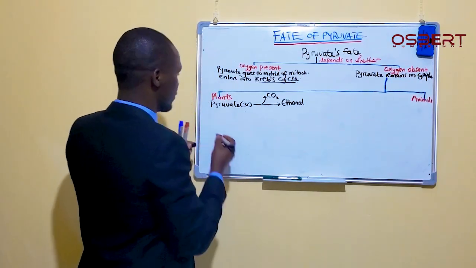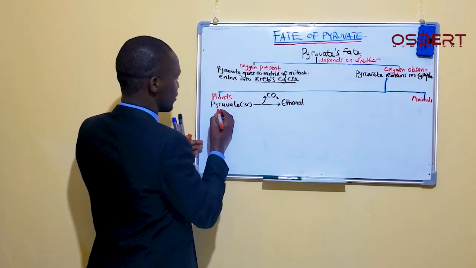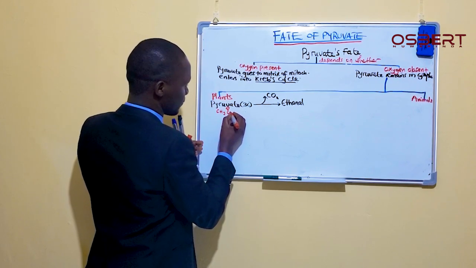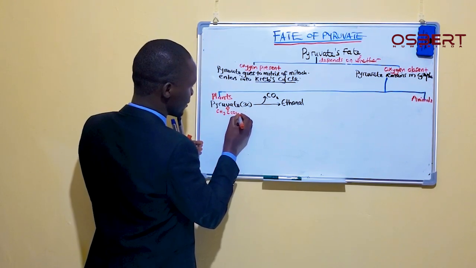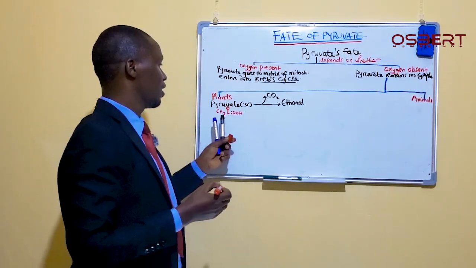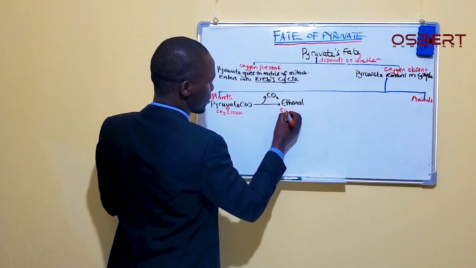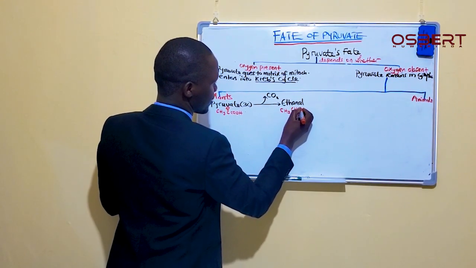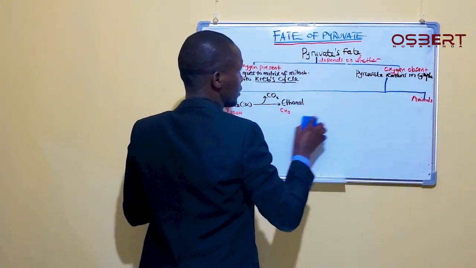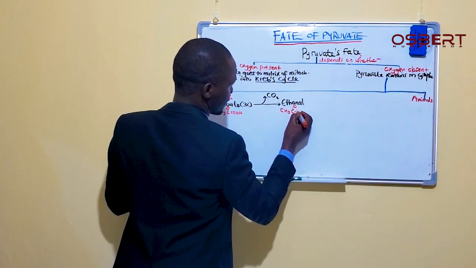For those who want more detail, pyruvate, or pyruvic acid, is written like this, H3C and so on. So here we have it lose a carbon dioxide and turn into ethanol, which is CH3, like that.